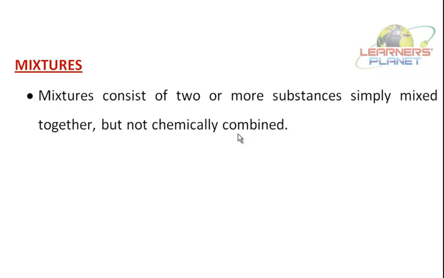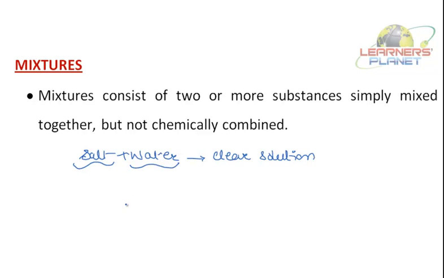Say if you mix sodium chloride, just the table salt, with water, you'll get a clear solution. But from that solution, salt can be separated and water can be separated.